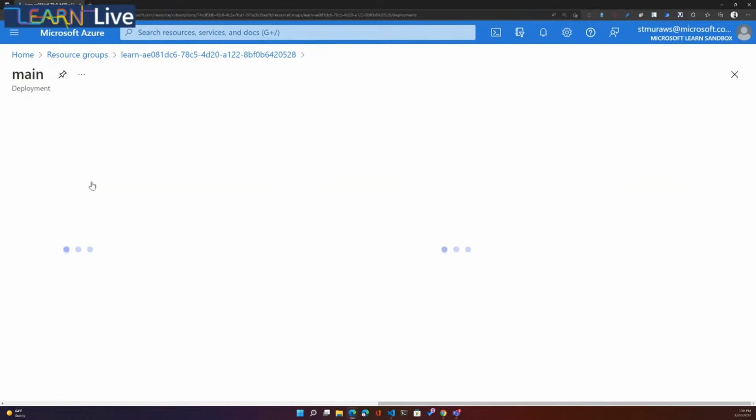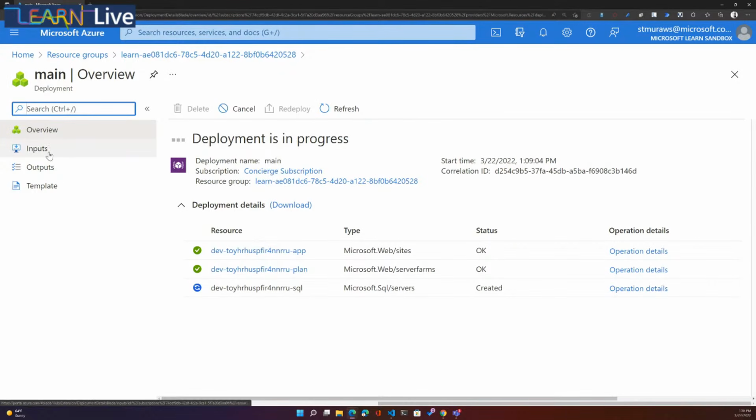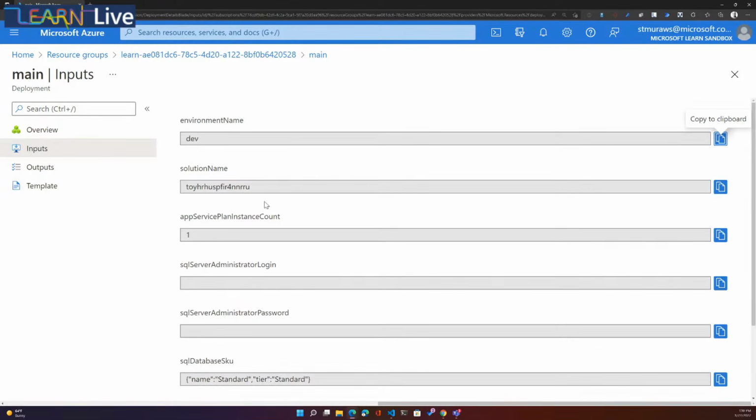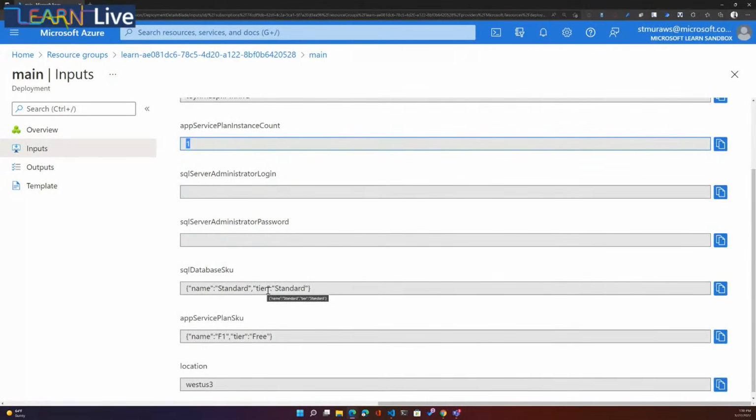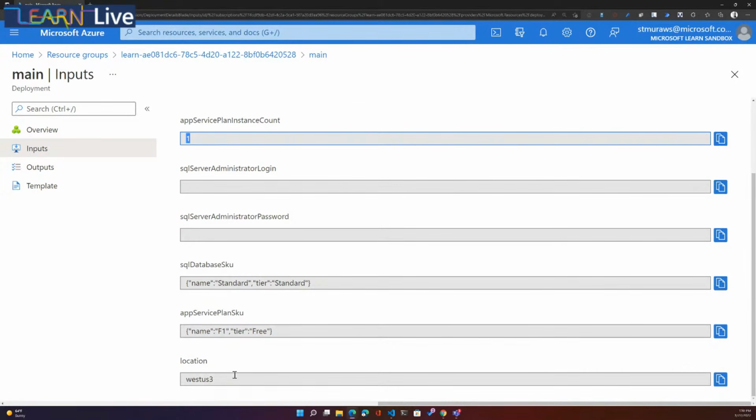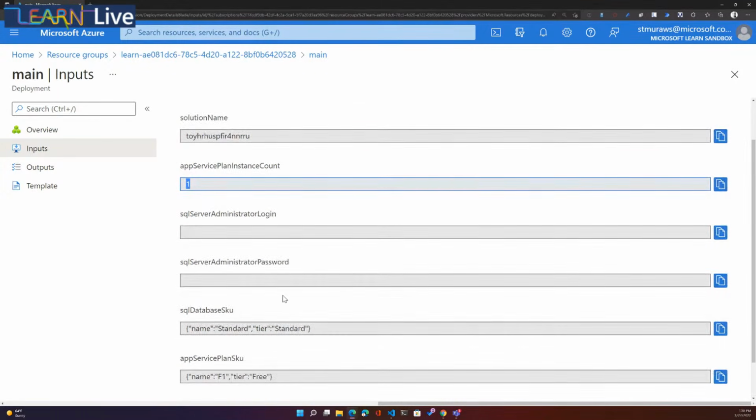And when this completes, there's this inputs. We might actually be able to see the inputs now. Yes, we can. There it is. All right, so we don't even have to wait. That's always nice. So we get our environment name, here's our unique ID that we created, app service plan instance count, database SKU that we provided, app service SKU, location. But no administrator login or password.